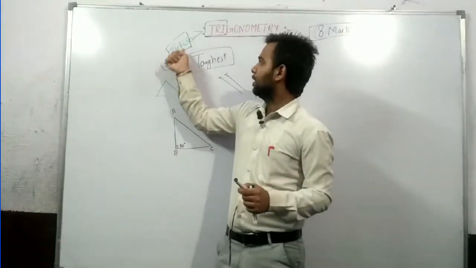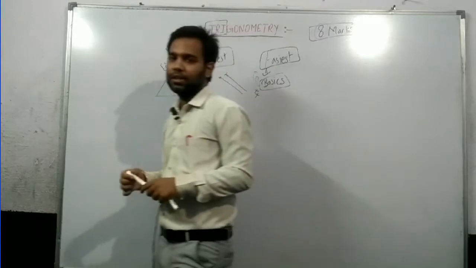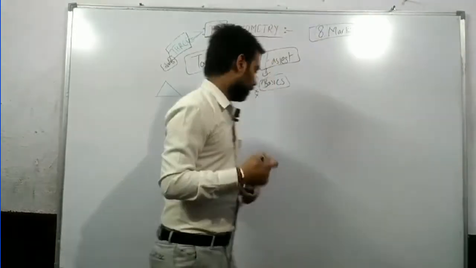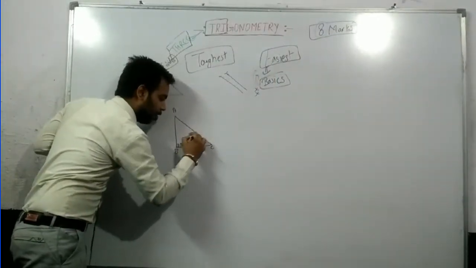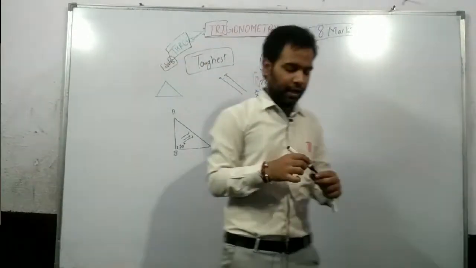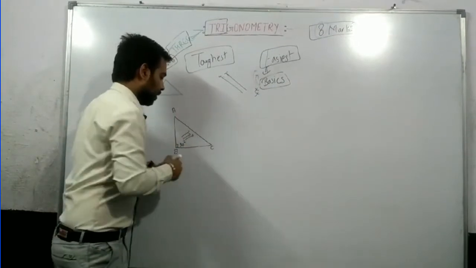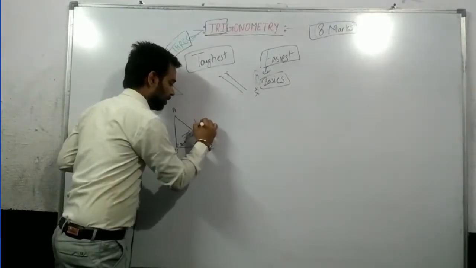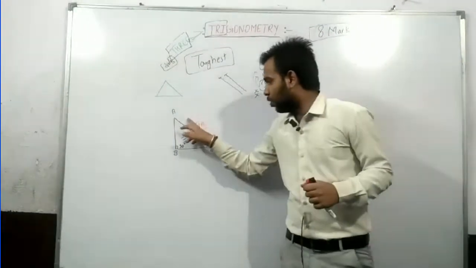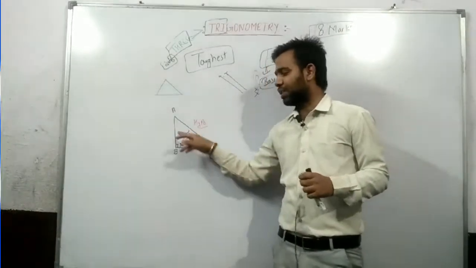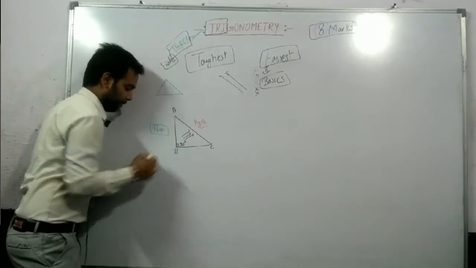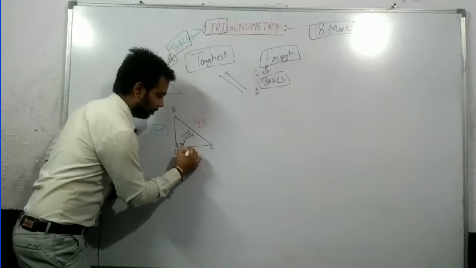Now we all know that there are 3 sides in a triangle, as we can see. So we have to learn the names of the sides and where they are situated. Just try to understand: the side opposite to the 90 degree angle is always known as the hypotenuse. Now we have the position of the hypotenuse, but 2 sides are remaining. One of them is the perpendicular and the last remaining is the base.